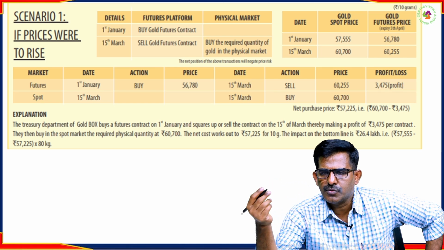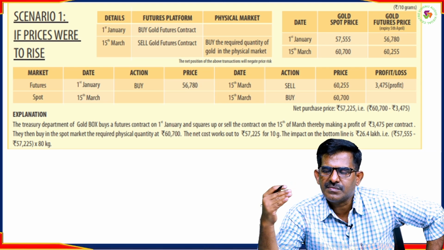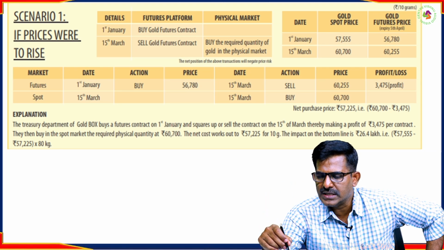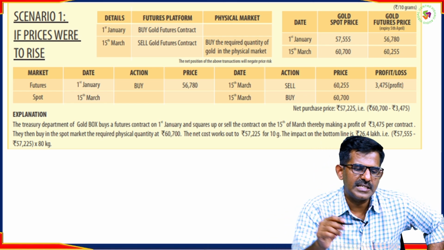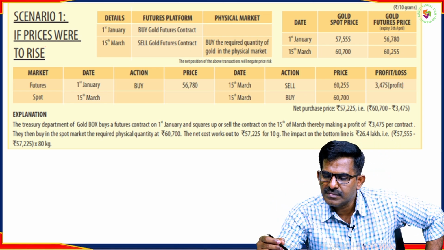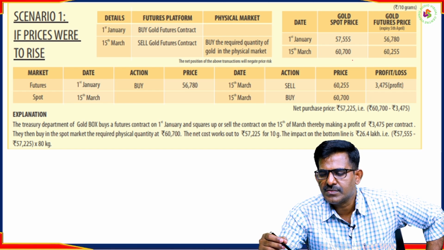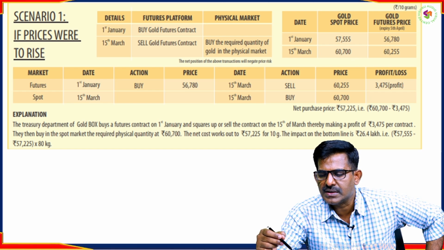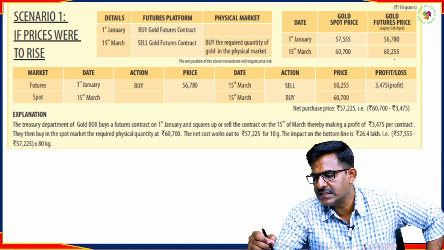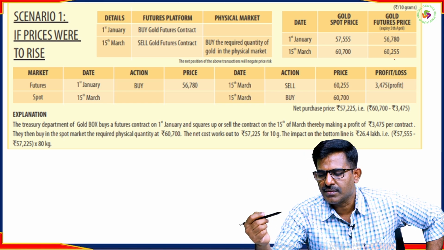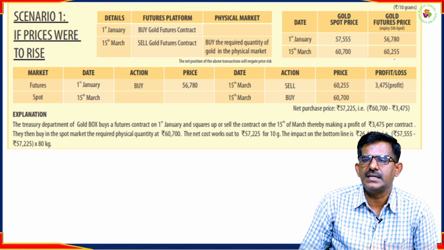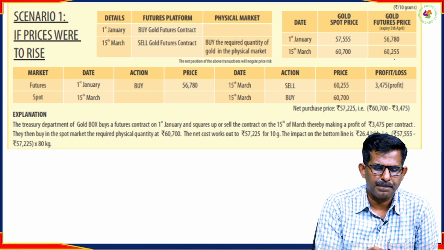On 15th March, suppose on the date when he wants to exit from this futures contract, the spot price of gold is 60,700, as per this assumption that the gold price rises. The price has risen from 57,555 to 60,700, and the gold futures contract price on that day is 60,225. How he is going to benefit by entering into a futures contract is given here.